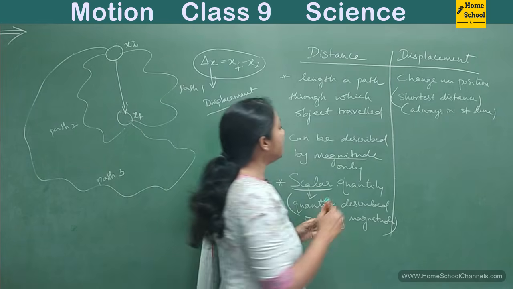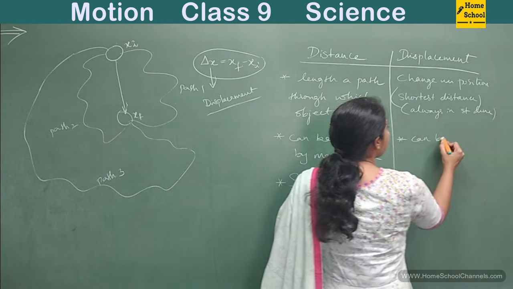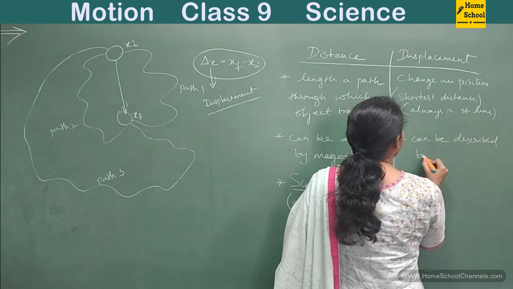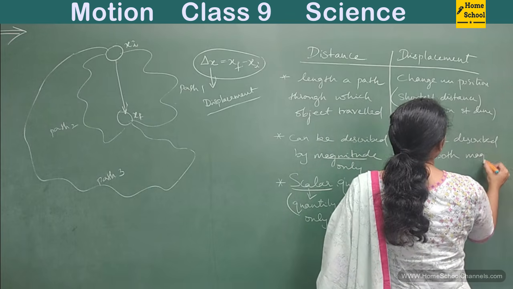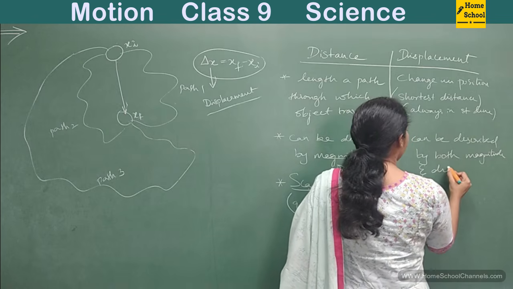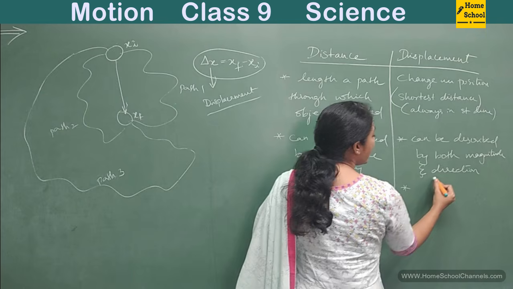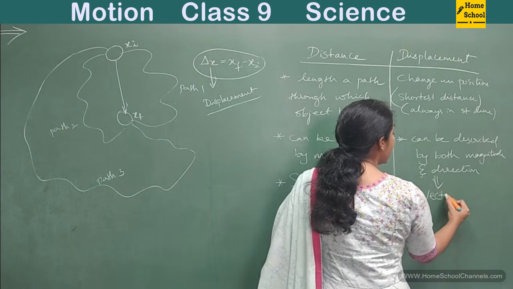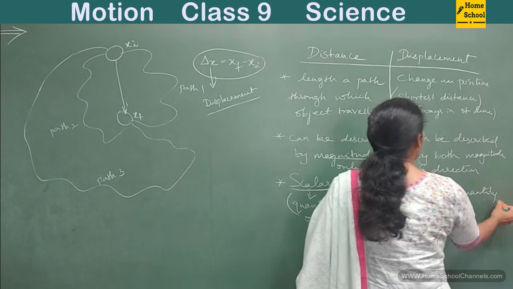Coming to displacement, it can be described by both magnitude and direction. Because of this we say displacement is a vector quantity.